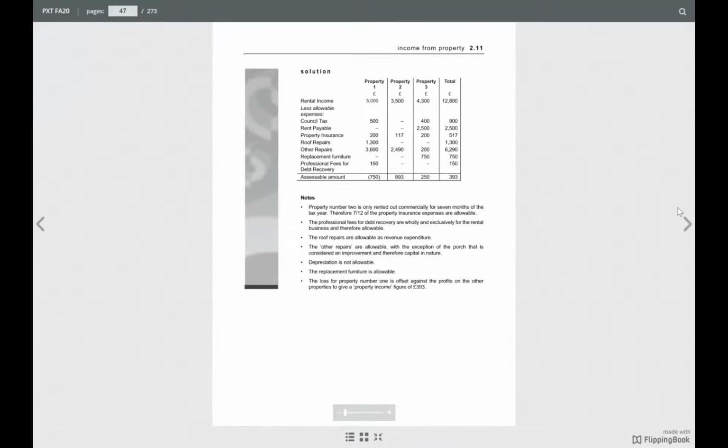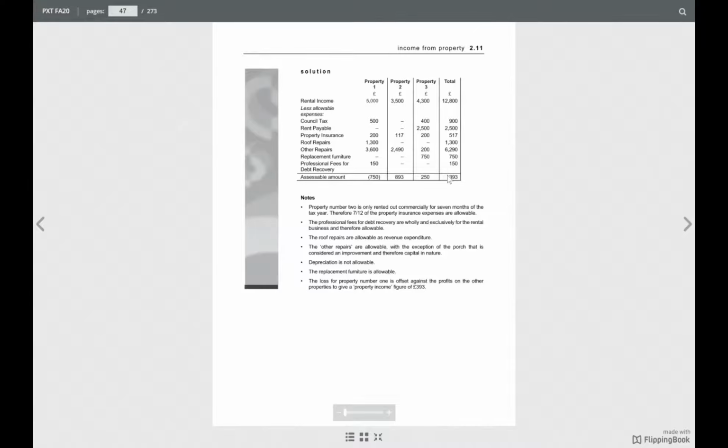See here, 4,300. Council tax, rent, property income, other repairs, replacement all allowed. Only the depreciation is not there. Once we have done this for all the properties separately, then we total up. This is the total of all these, and then we find out the assessable income, because if one property has a loss, that can be set off against the others.